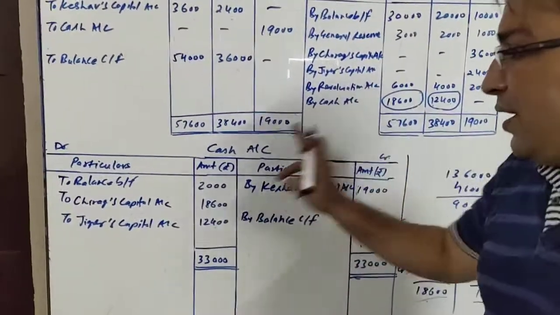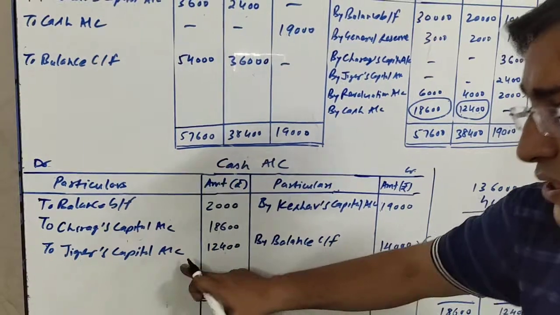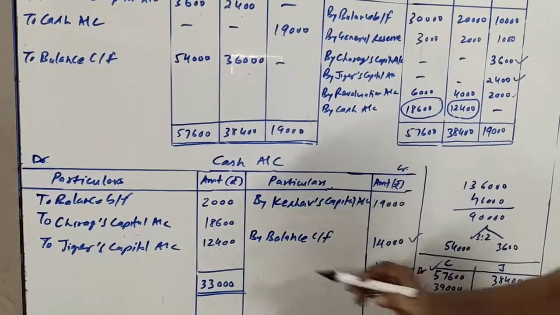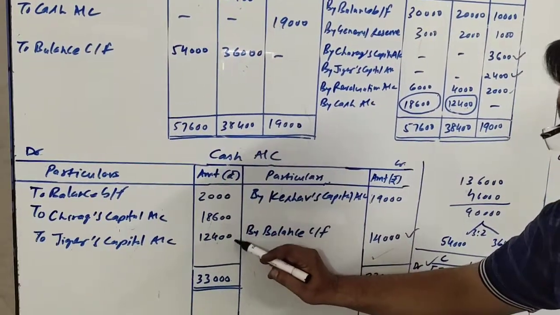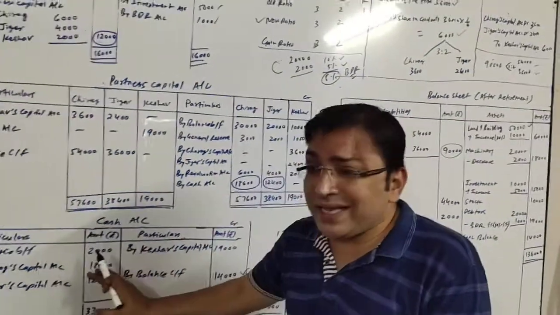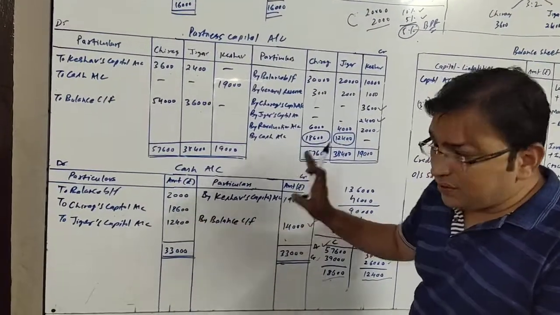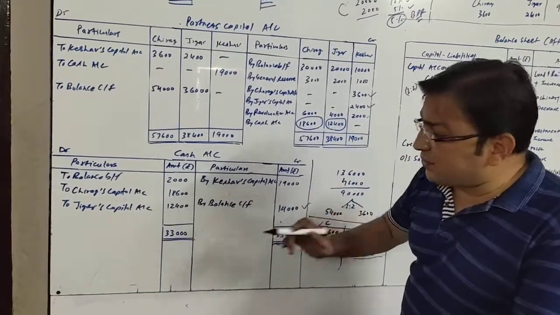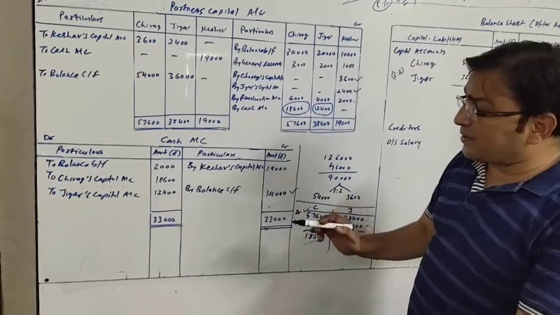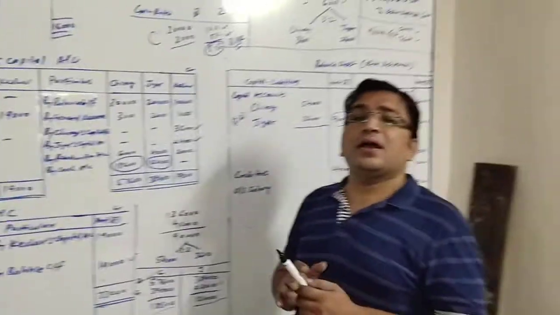So from here, on the debit side of the cash account, to Chirag's capital 18,600 and to Jigar's capital 12,400. And if we make the total of these 2, it is 31,000. And this much amount was missing here. This much amount we were in need of. So 18,600 and 12,400. Now we can make the total of the cash account. When we make the total of the cash account, on both sides it is 33,000.